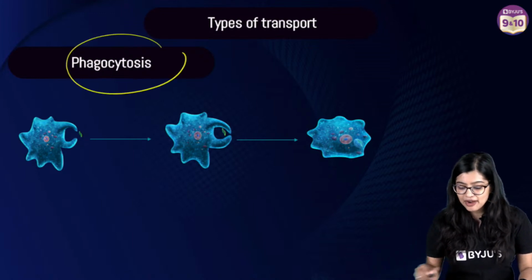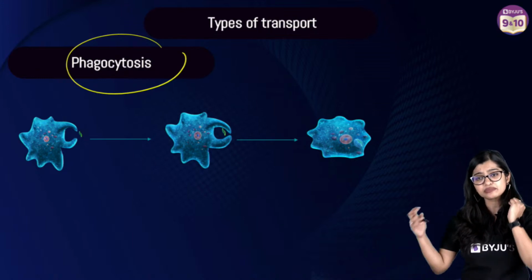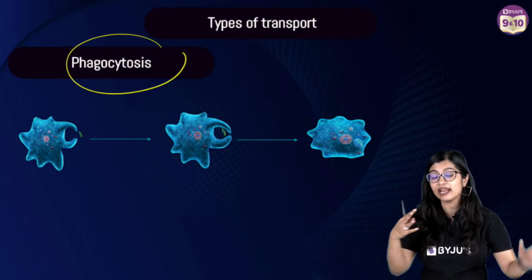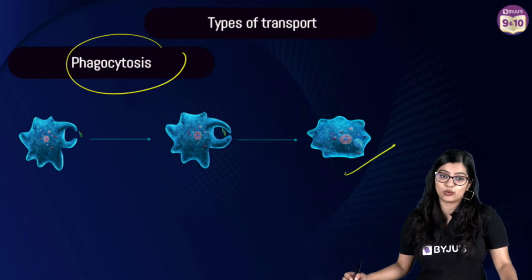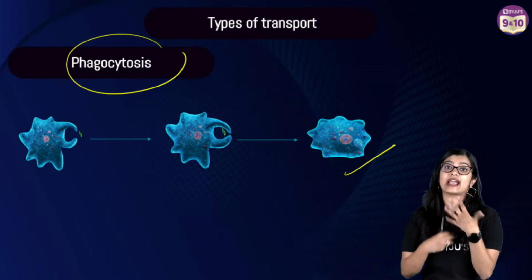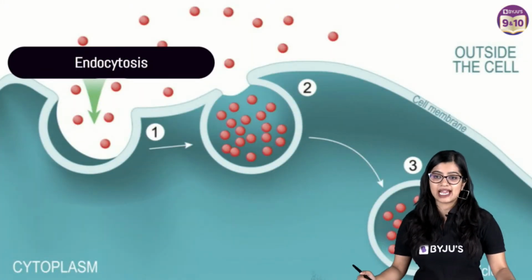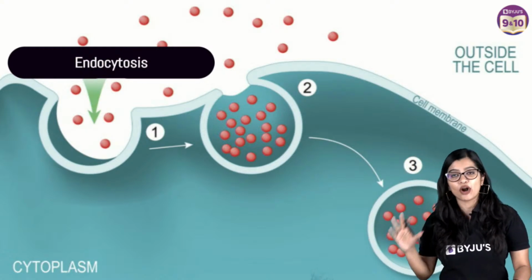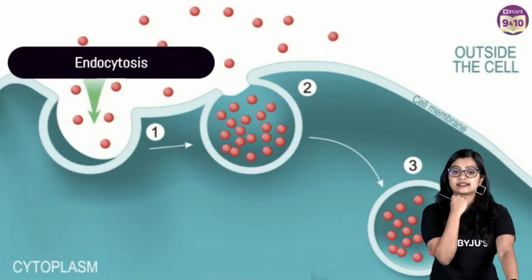Then of course we also see that phagocytosis happens especially in the case of amoeboid cells. In amoeba, because of the flexibility of the cell membrane, they are able to engulf the food and take it up. So phagocytosis is a process you have in the form of endocytosis, wherein substances from the outside can enter into the cell. But basically what you need to understand is that the cell membrane is flexible enough to carry out such processes.